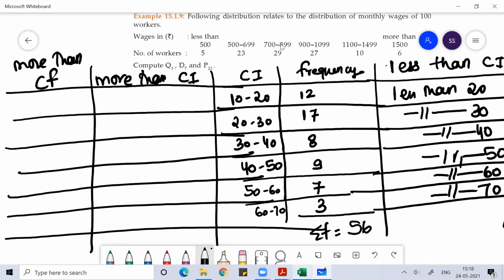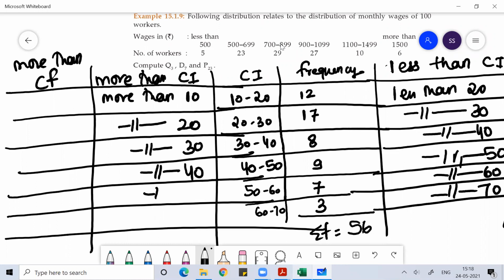CF means cumulative frequency. Now, whenever we do the calculation of median, quartile, decile, percentile, we discuss everything in terms of cumulative frequency, particularly less than cumulative frequency. With more than, we use the lower limit. With less than, we use the upper limit. Please remember this part.